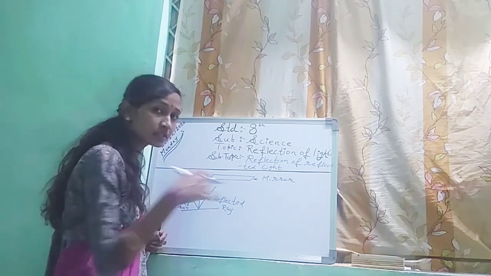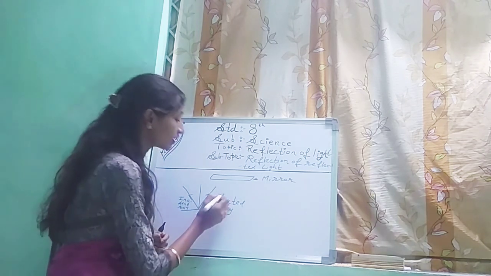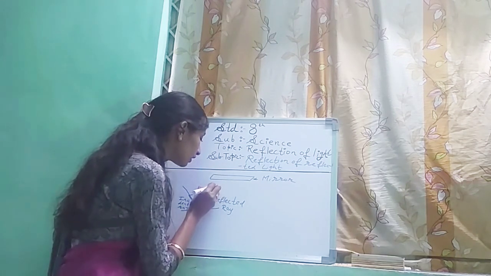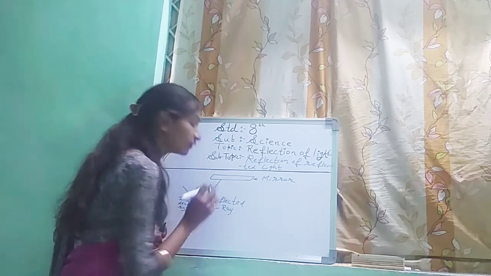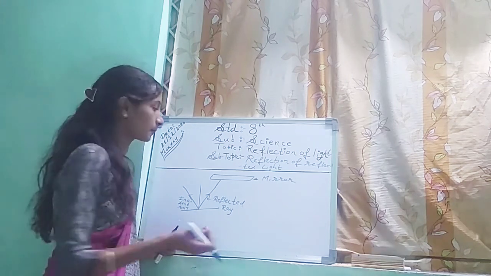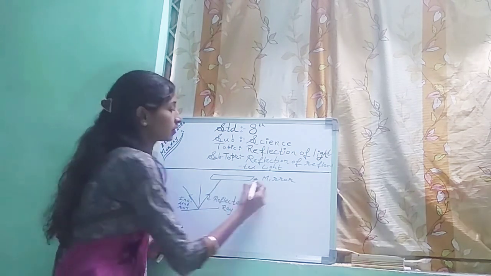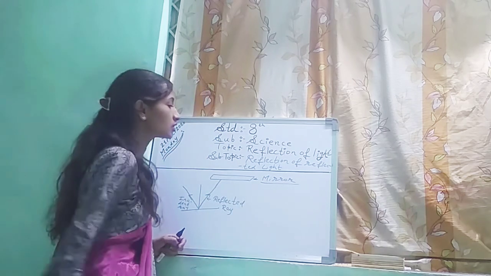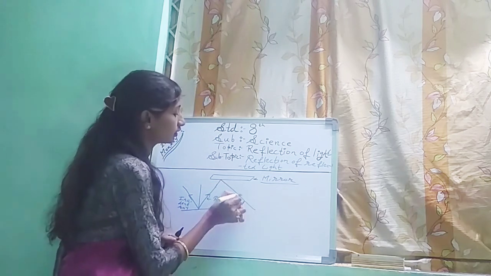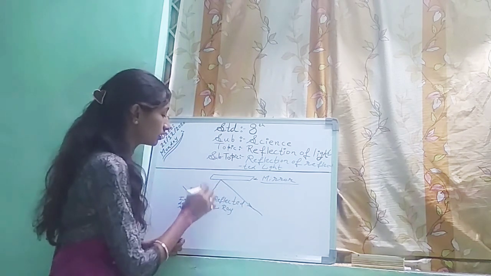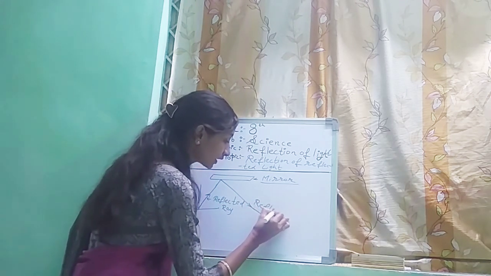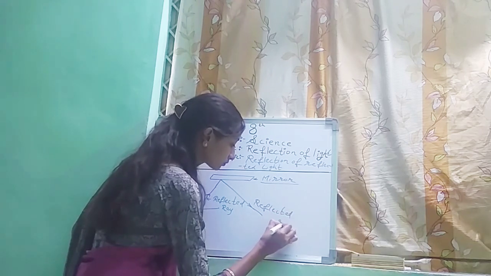This reflected light will fall on any reflecting surface. It can be a mirror, water, or any other surface which gives reflection, just like a mirror. Then this will reflect the light again.